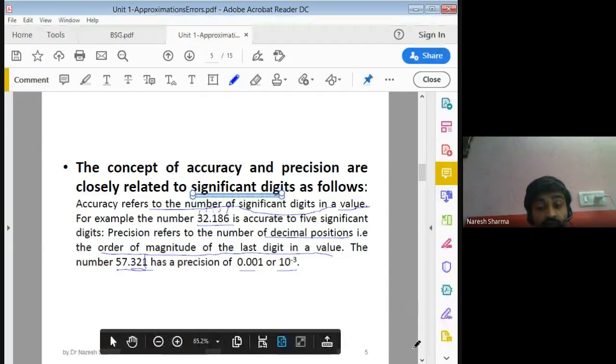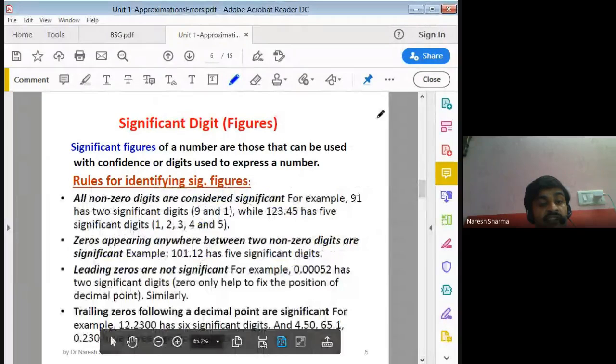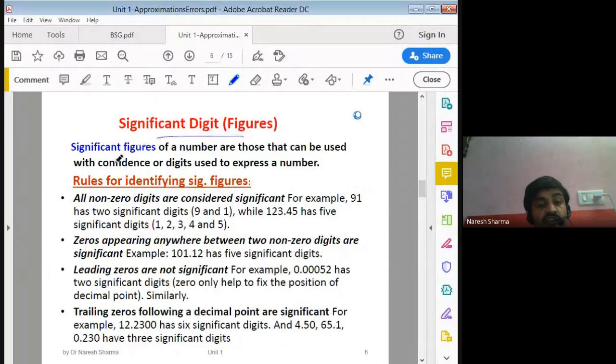In numerical analysis, we also need to know about significant digits, or significant figures. These are the numbers that can be used with confidence, the digits used to express a number. How many digits are required to express your number? We have certain rules for this.